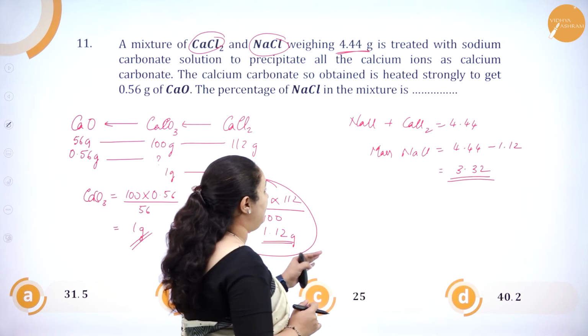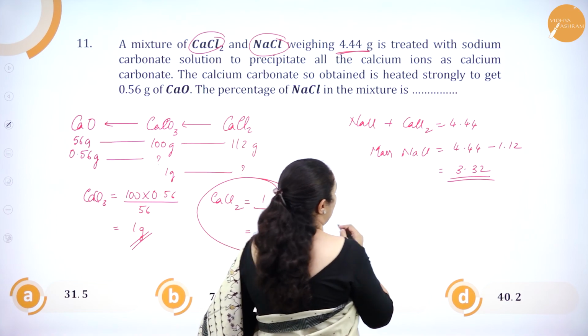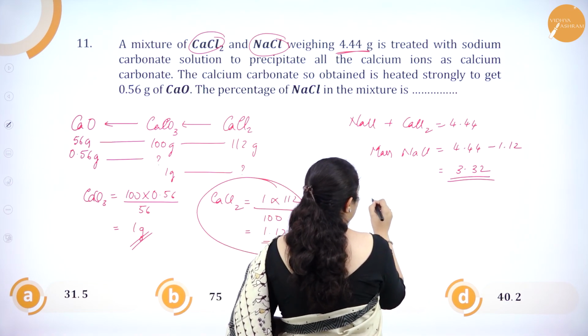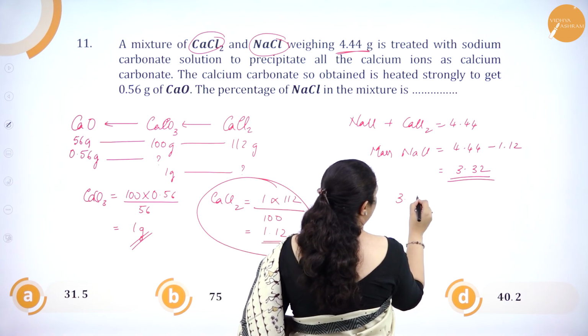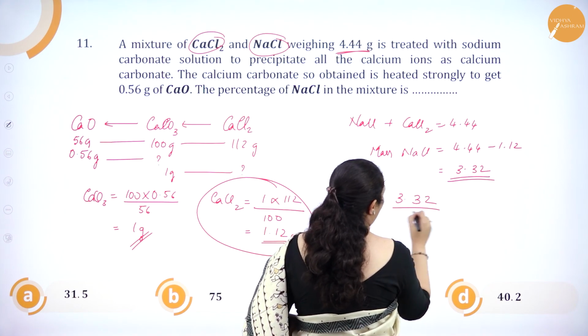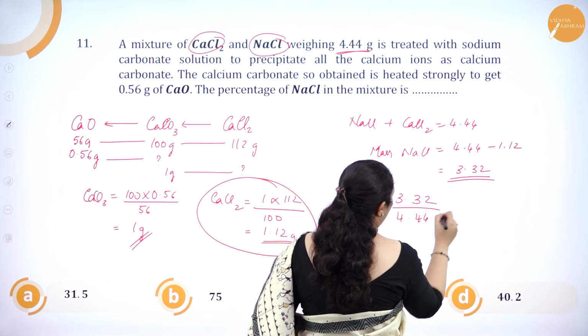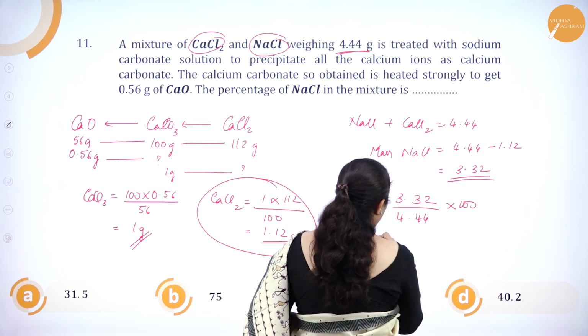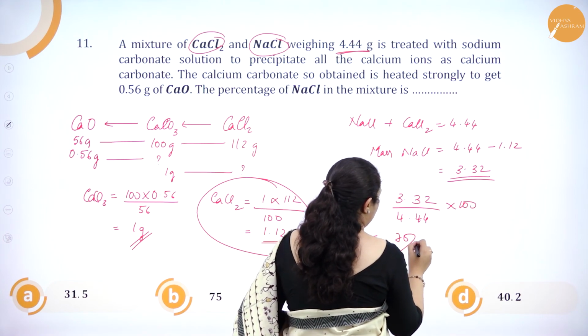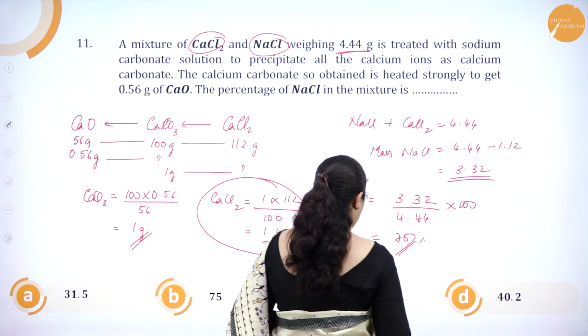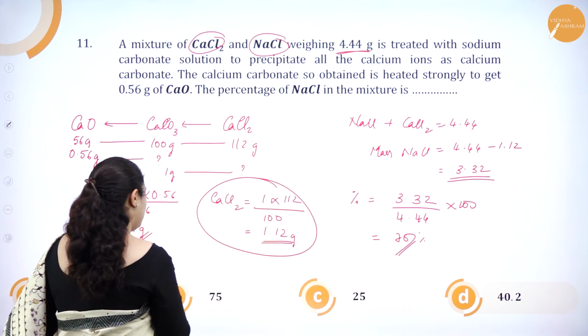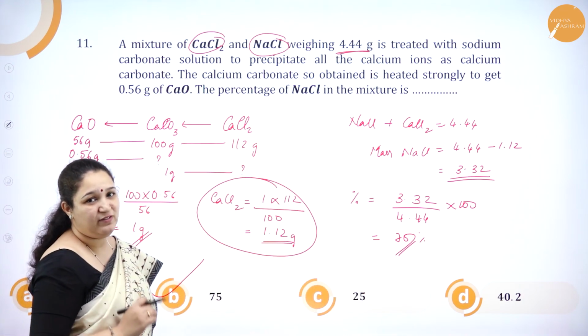So now I will find out the percentage of sodium chloride. How to find out the percentage? That is, the mass of sodium chloride is 3.32, out of how much? 4.44, into 100. If I do that, I'll get the percentage, which is nothing but 75%. So the answer is option B, that is 75%.